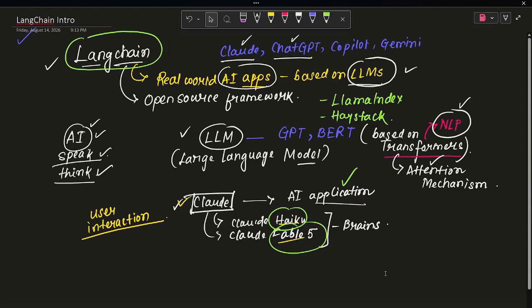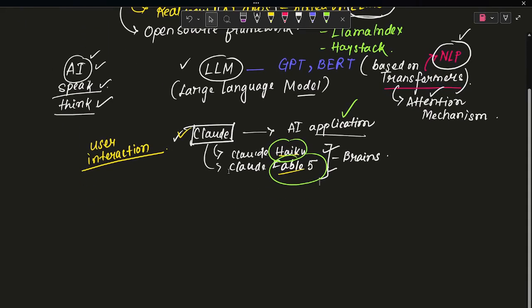Now the question is, why am I telling you that an LLM alone, if I go with only this brain, is not enough? If you go with a single LLM, it is already on the server. Let's suppose I'm talking about Bard.